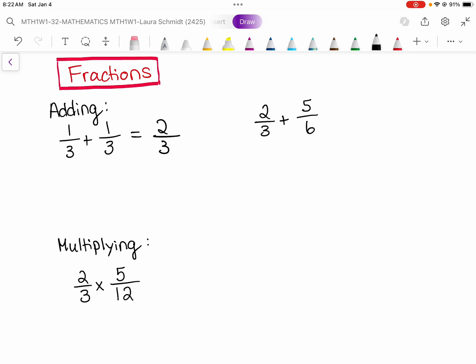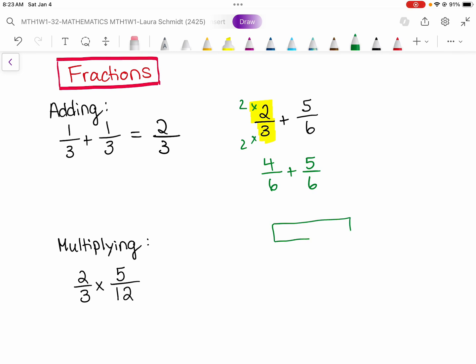And then if their denominators are not the same, we need to make them the same. So we can multiply an entire fraction by something just to make an equivalent fraction. So I can take 2/3 and represent it as 4/6 by just multiplying the top and bottom by 2. So I changed 2/3 into 4/6, which I could totally do, right?